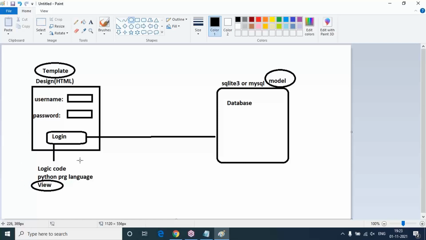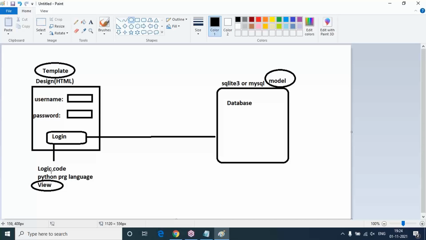Why? Because even though we are developing a website or web pages with proper design using HTML, CSS, JavaScript, whatever the design, internally behind the scenes, logic is compulsorily required. Logic means you have to make some functionality for your web application. That functionality, we can write as logic code using a programming language called Python. Python is a programming language used to write logic code for your application development. That we can call the view logic in the Model View Template pattern.